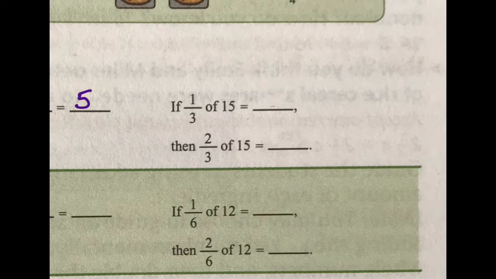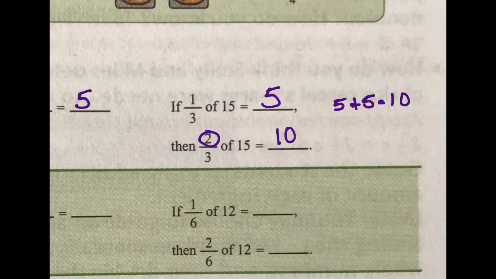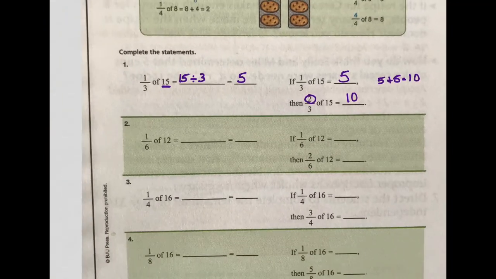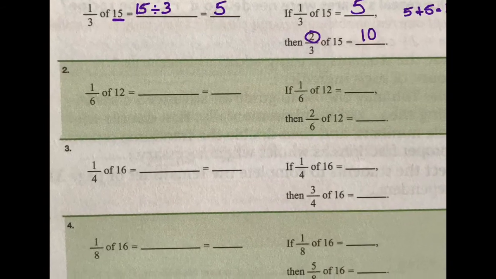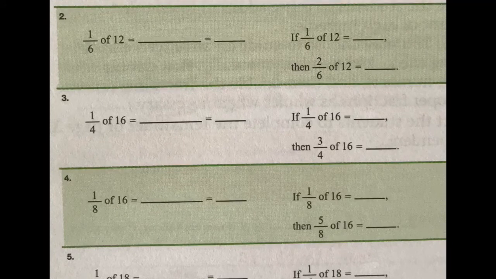So let's slide over here now. If 1/3 of 15 is 5, then 2/3 of 15 would be what? Well, that would be 2 groups of 5, right? 5 in the first group plus 5 in the second group is 10. So 10 is 2/3. And that's it. That's everything. It's not that bad, you guys. It's kind of fun, really. Okay, so let's do another one. I'll do another one with you just to have good practice down.